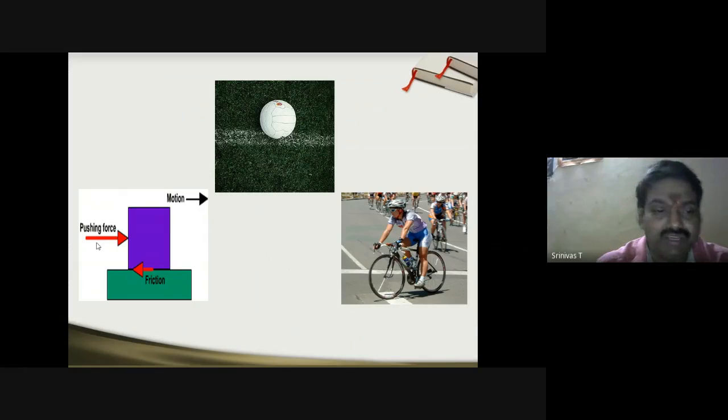So here, if you apply a pushing force on the violet block, we are trying to make it slide on the other surface, which is marked with green color. Therefore, friction exists between these two surfaces which are in contact. Here you can see that in the reverse direction, the friction force is applied.